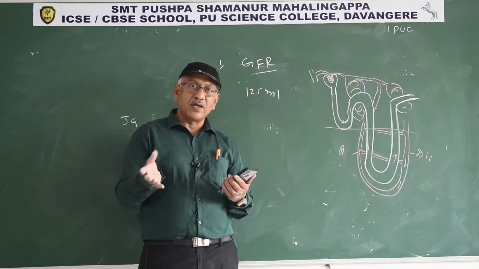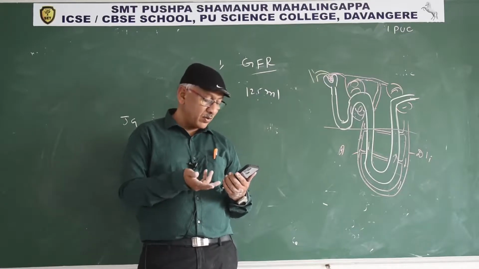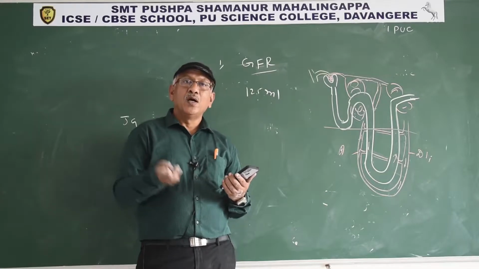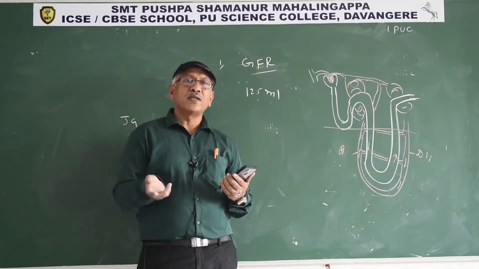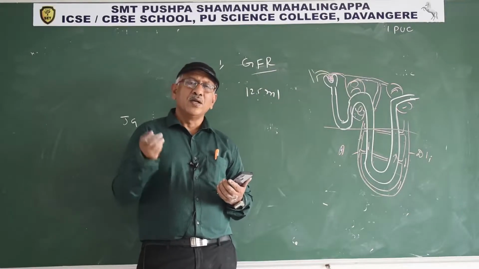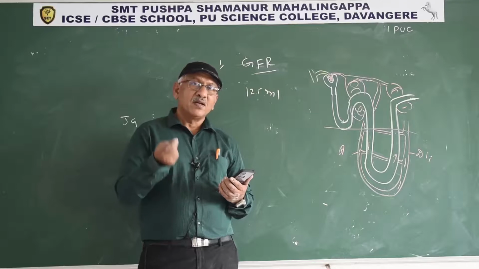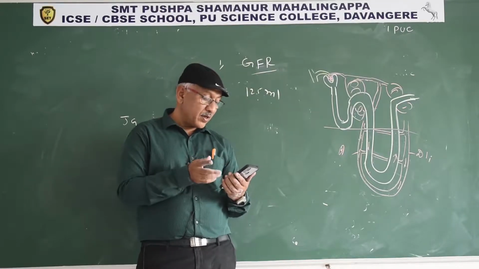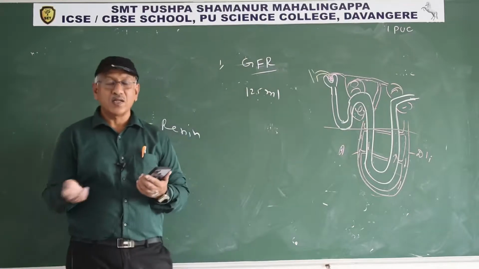Micturition, urinary bladder: only by contraction of the urinary bladder is micturition possible. Uricotelism, excretion of uric acid. Uricotelism is exhibited by reptiles, aves, terrestrial insects and land snails. Next one, antidiuretic hormone is responsible for water reabsorption.